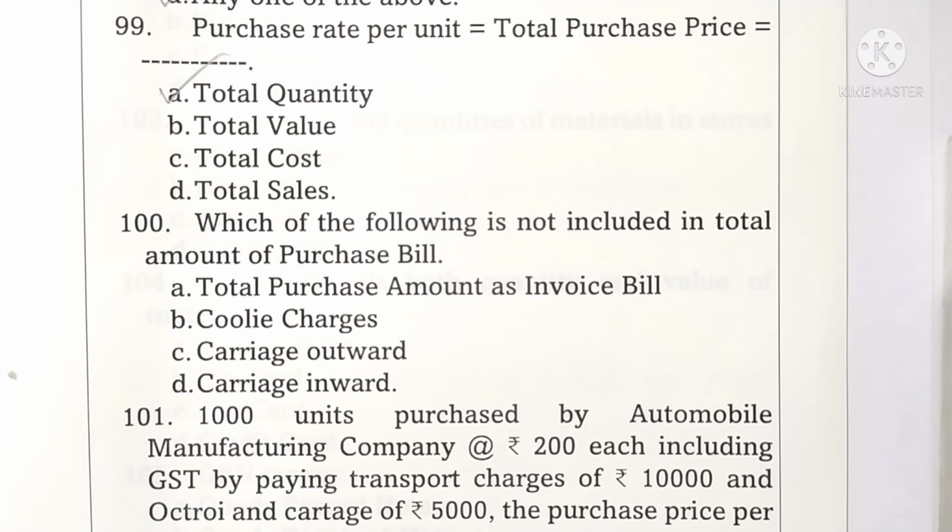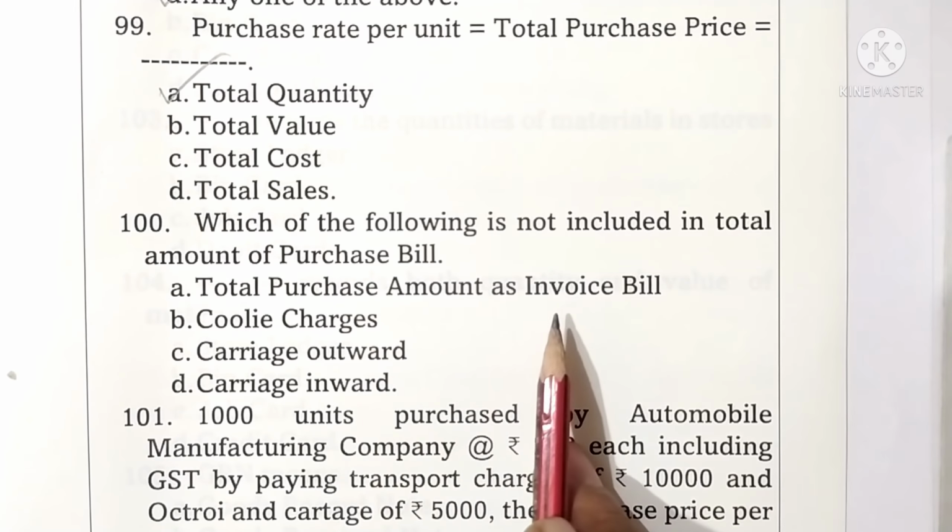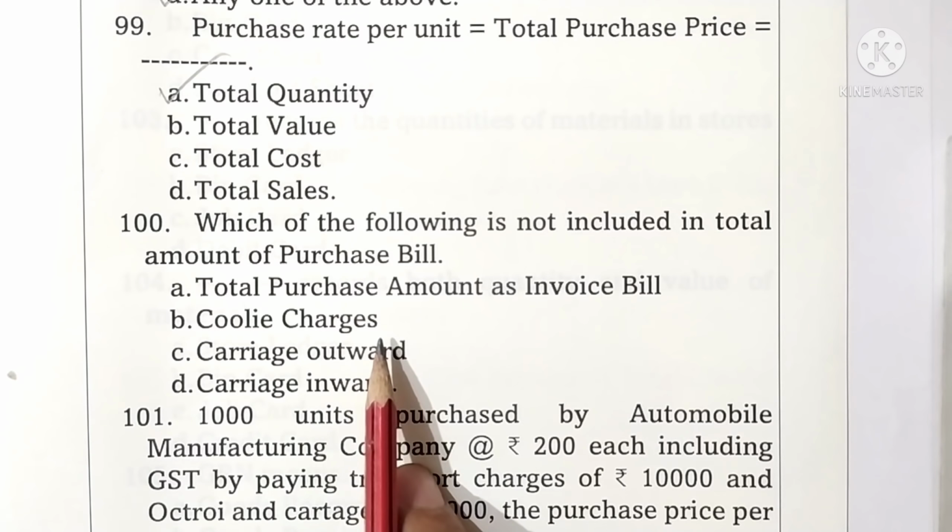Question 100. Which of the following is not included in a total amount of purchase bill? Options are given: total purchase amount as invoice bill, coolie charges, carriage outward, and carriage inward. Here, purchase amount bill is included, coolie charges also included, carriage inward is also included. Only carriage outward is not included. Therefore, option C is correct one.